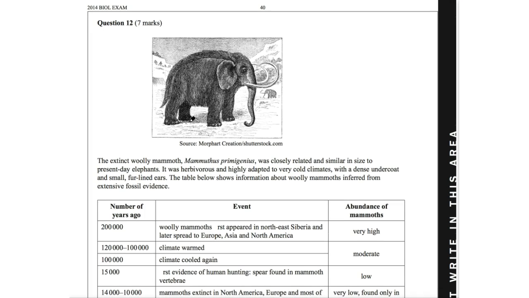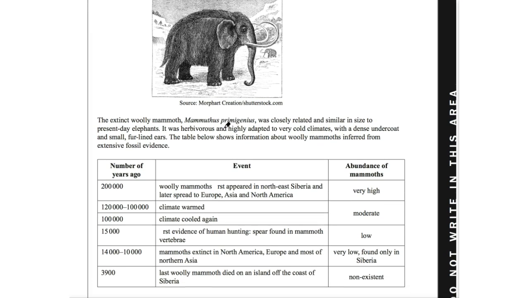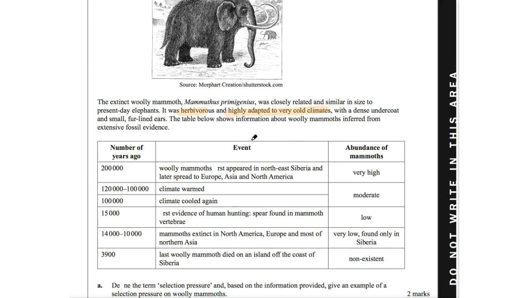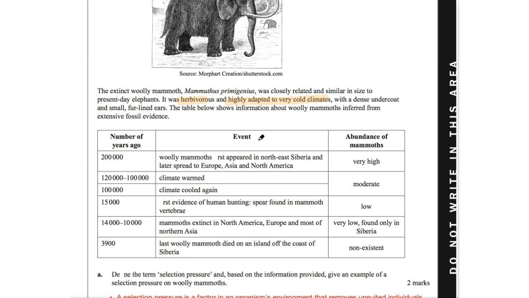Alright guys, last question, question 12. The extinct woolly mammoth, Mammuthus primigenius, was closely related and similar in size to the present-day elephants. It was herbivorous and highly adaptable to very cold climates with a dense undercoat and small fur-lined ears. The table below shows information about woolly mammoths inferred from extensive fossil evidence.